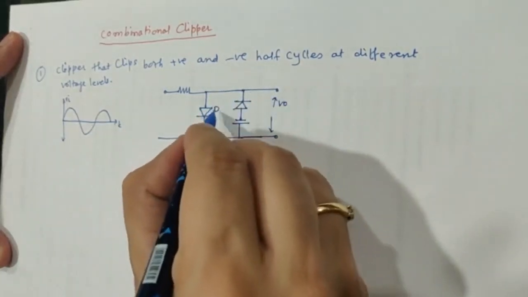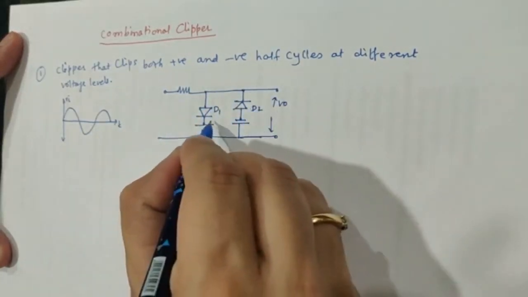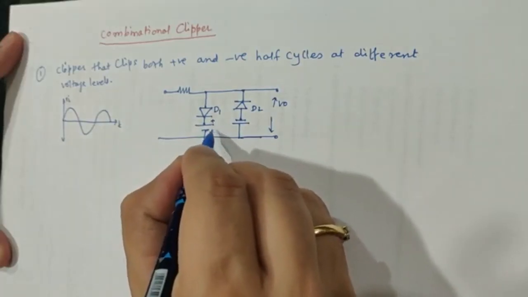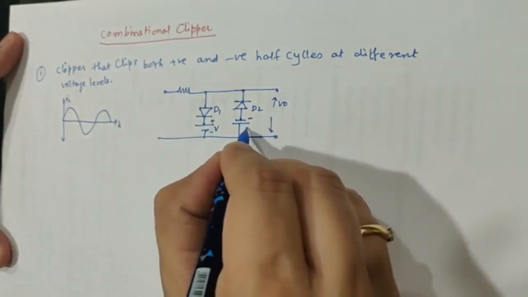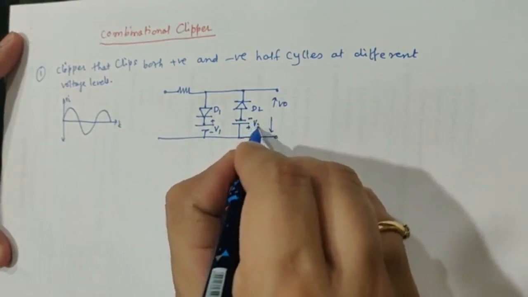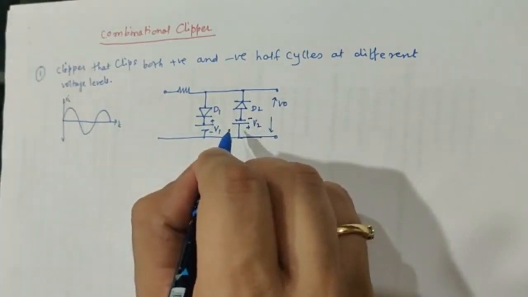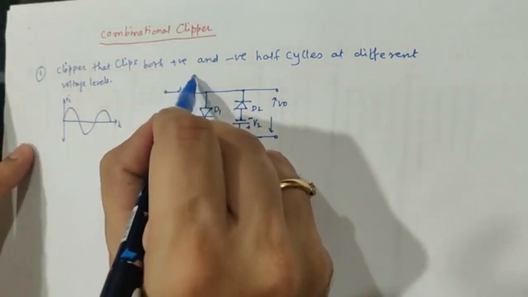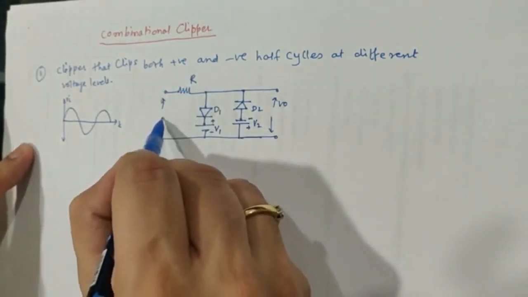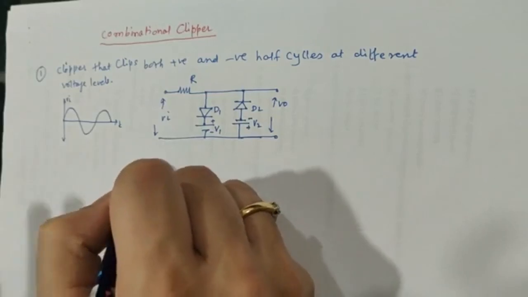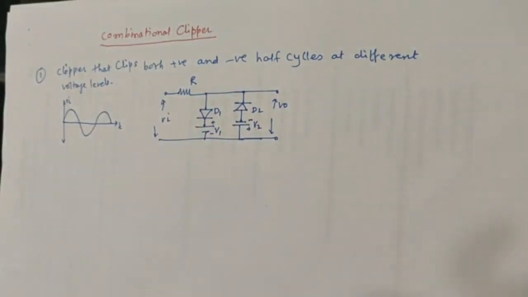So let us say this is diode D1, this is diode D2, this is plus minus V1 volt, and this is minus plus V2. So this is the V1 battery, this is the V2 battery. The V1 battery is the positive battery, V2 is the negative battery, and this is the resistance R, and this is your input side Vi. Okay, so this is the circuit.